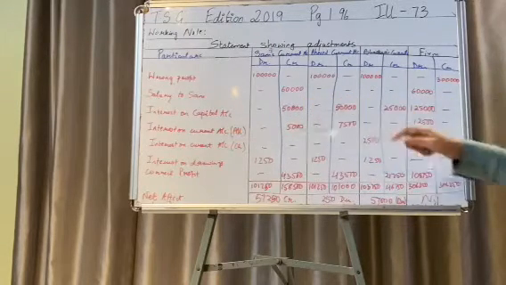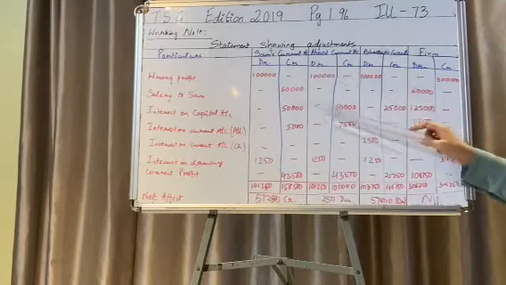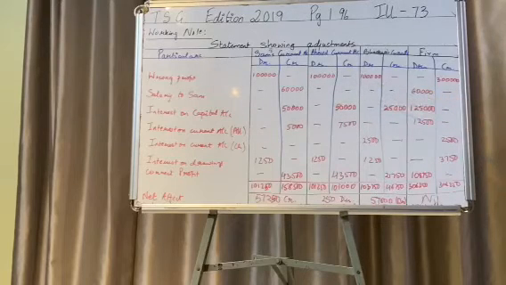Interest on capital accounts, it's an expense for the firm, so 50,000, 50,000, 25,000 totals up to 1,25,000. Firm's debit side will have 1,25,000, and Sam and Ahmed each are going to have 50,000 on their credit side of the current account, and Bhaskar is going to have 25,000 on the credit side of his current account.